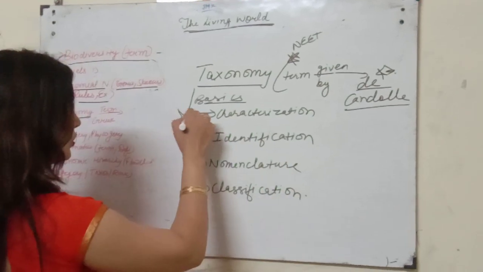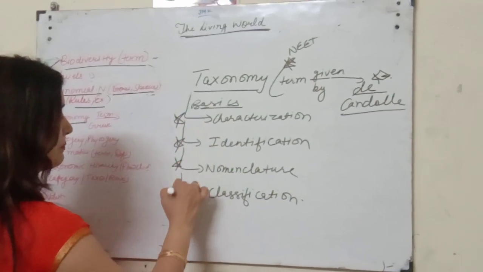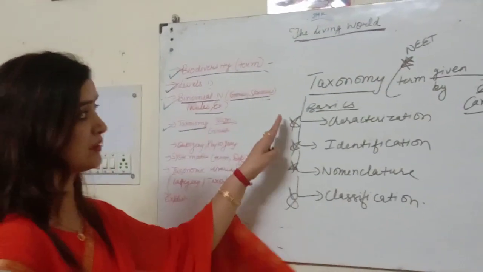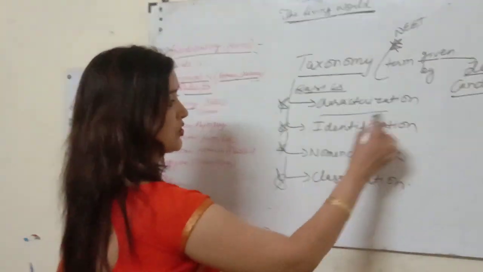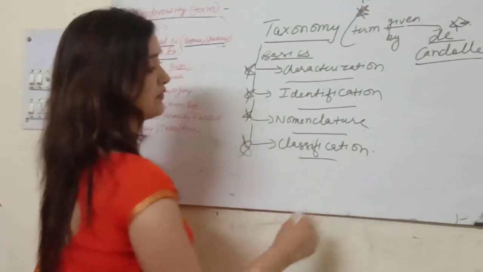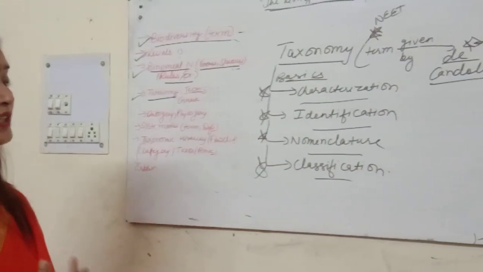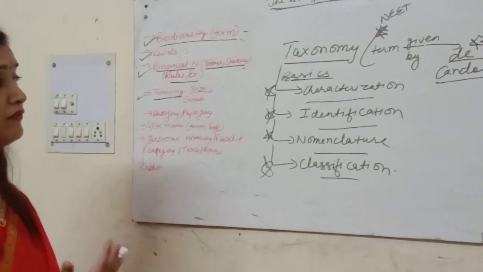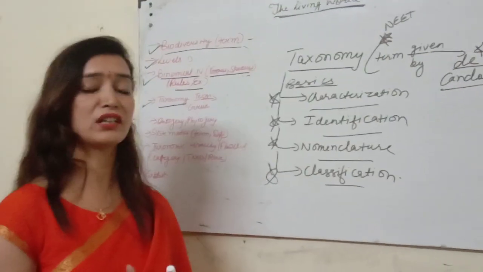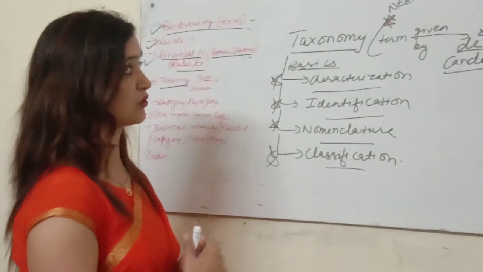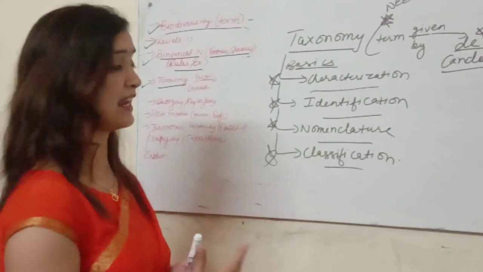Alright, so sometimes these important basics of taxonomy are asked. So taxonomy is a branch of science that deals with characterization, identification, nomenclature and classification of organisms, and with the help of different taxonomic aids, the study or the classification of living organisms is possible. We will also do the taxonomical aids in our next lecture.